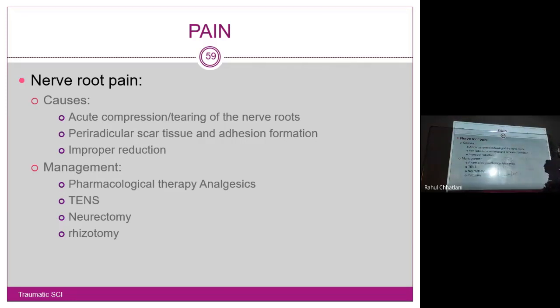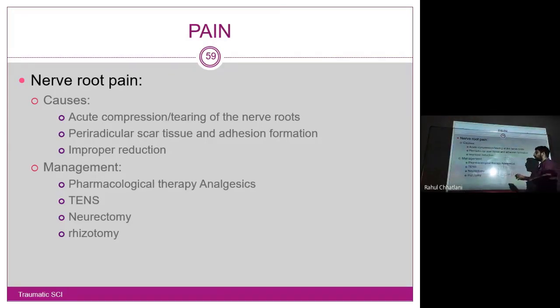Peri-radicular scar tissue and adhesion formation. Now what will happen? Scar tissue formation and adhesion formation over the superficial structures will also compress the nerve and bring immobility. It becomes immobile, that means the nerve is trapped there. Once it is trapped, it will cause pain.